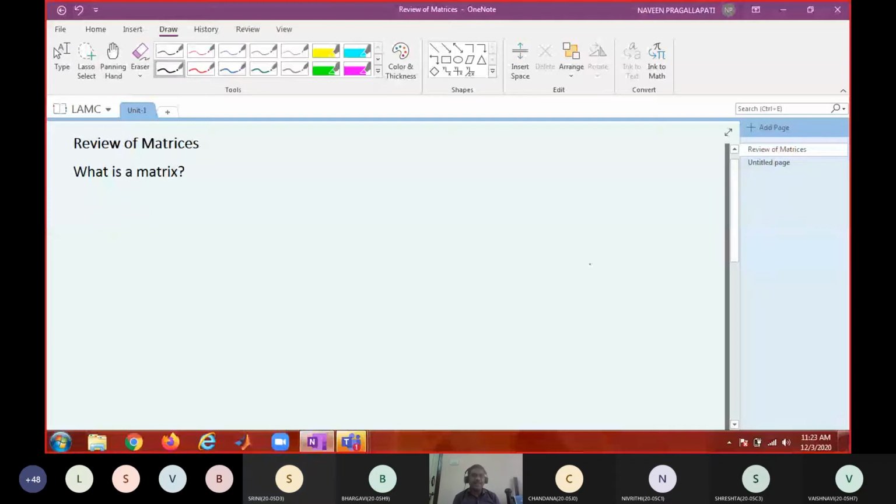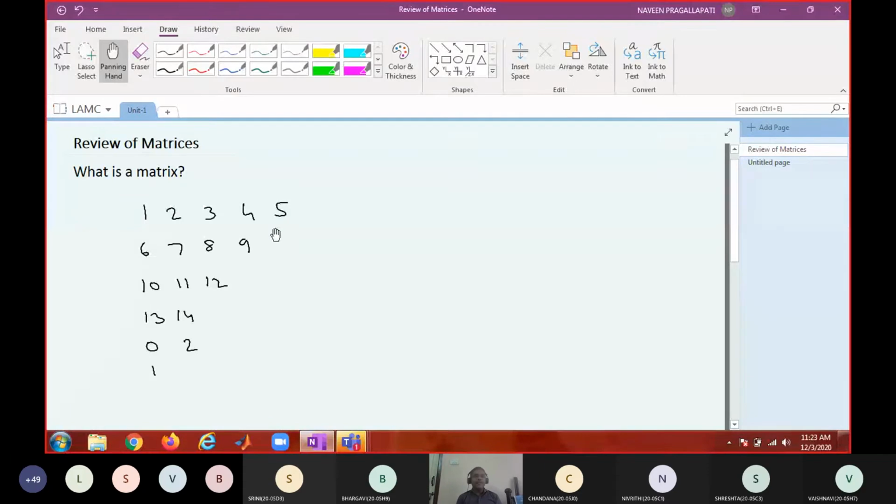Okay, so I will be arranging some elements in rows and columns. Tell me whether they can be called matrices. Can I call this a matrix? No, sir. You only told arrangement, sir. I arranged elements in rows and columns.